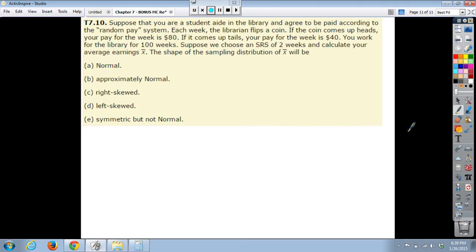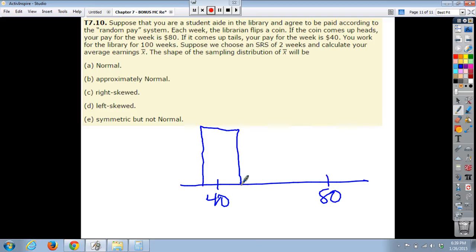What shape is the population? Well, we don't really know, right? We don't know how many weeks out of the 100 weeks you got paid $80 and you got paid $40. Now, if we wanted to come up with a theoretical situation here, we could say here's $40, here's $80. So we would think if we're flipping a coin, it should be about half and half, right?